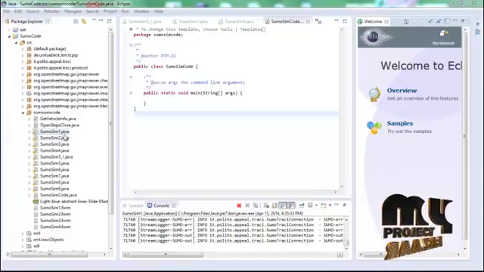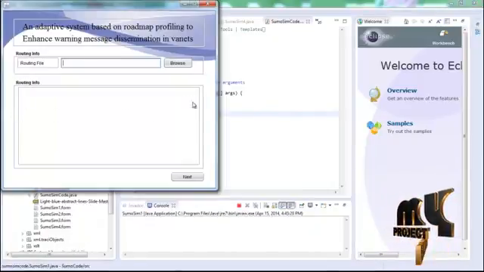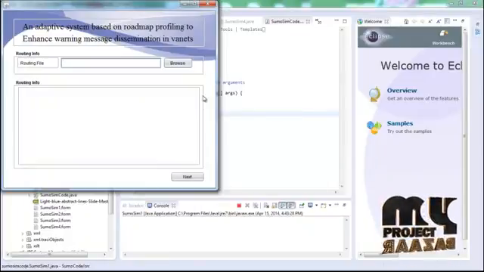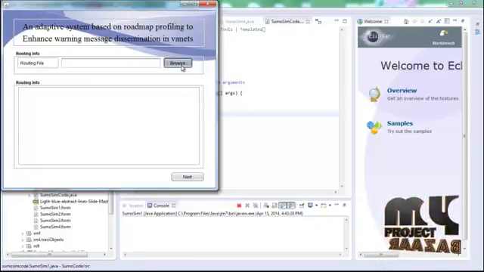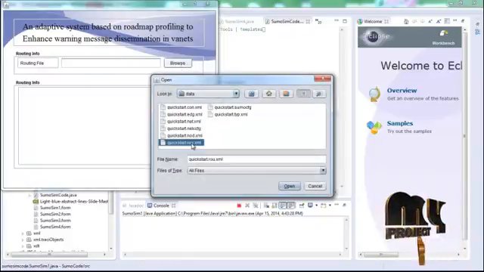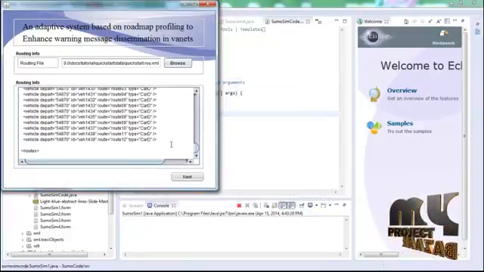For this process, first we need to run the sumo sim1.java. To run the adaptive system based on roadmap profiling to enhance warning message dissemination in VANETs, we require the routing file for configuring the VANET network.